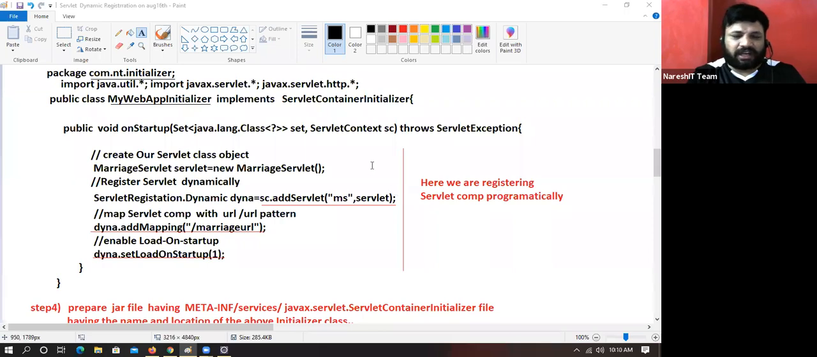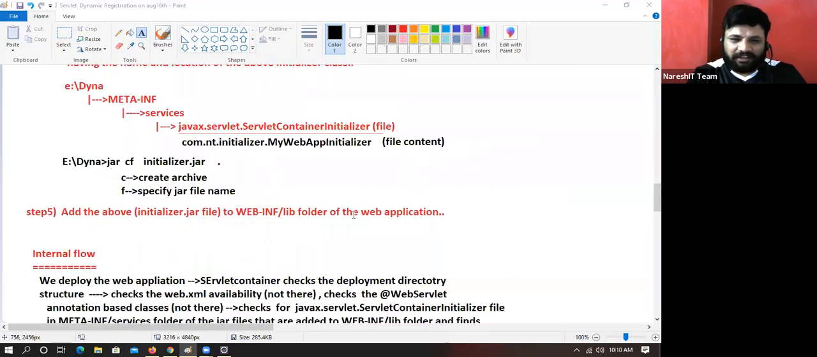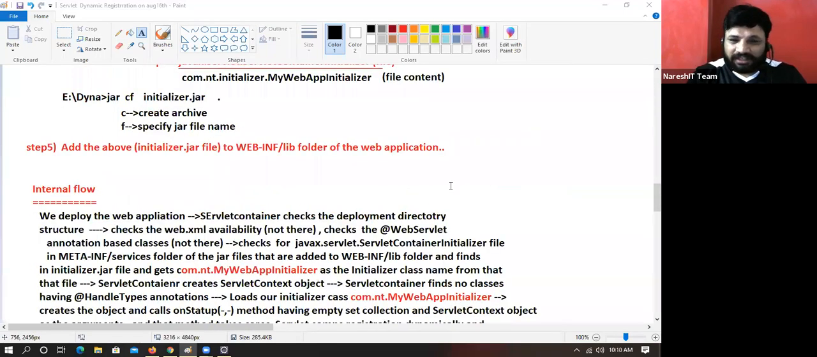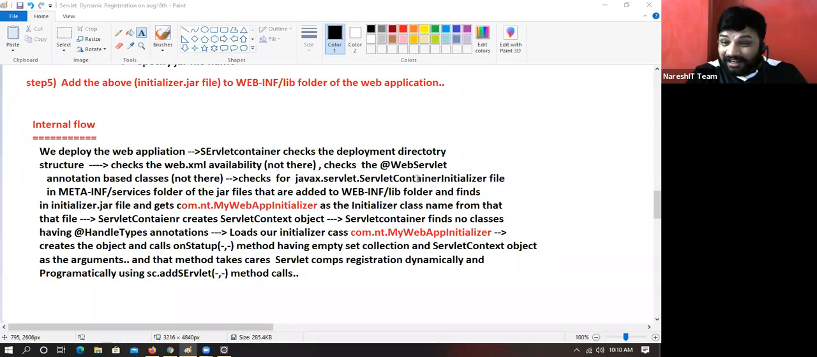Mr. Vaishnavi Khanan, you didn't read this point. ServletContainerInitializer file in META-INF/services folder of the jars that are added to WEB-INF/lib folder. That's why without reading the point, don't come to one conclusion. Keep the patience of reading completely.